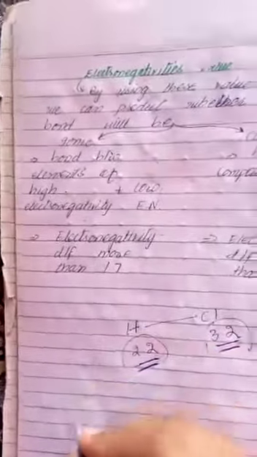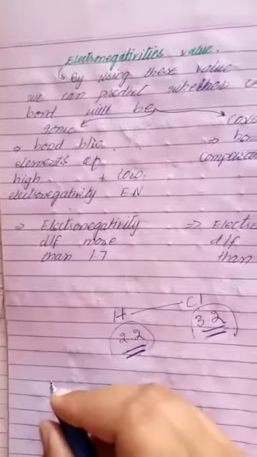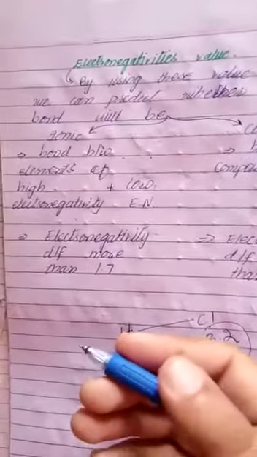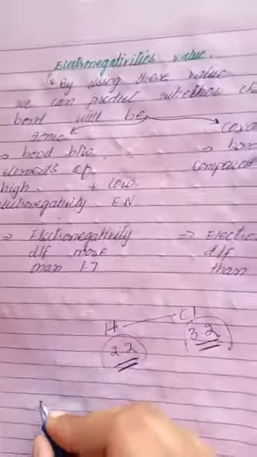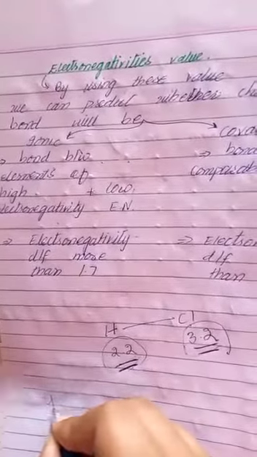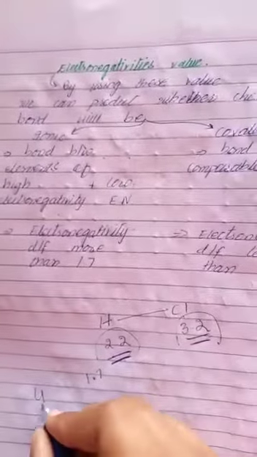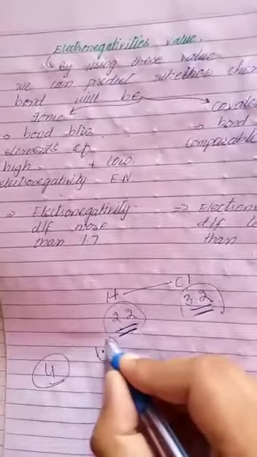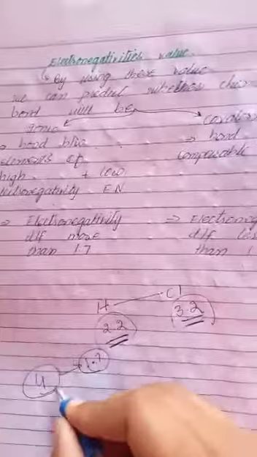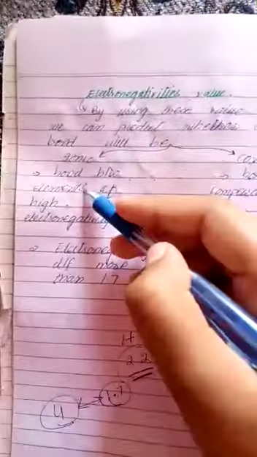For example, if one atom has an electronegativity value of 4 and another atom has 1.7, then one has a high electronegativity value and the other a very low one, and the bond formed between these two atoms will be ionic.